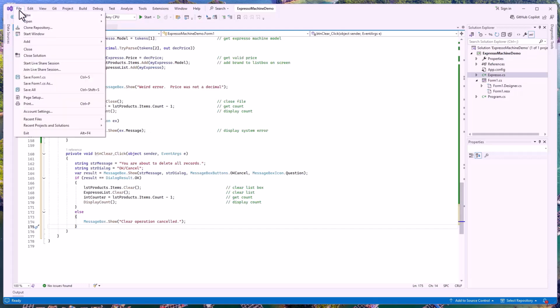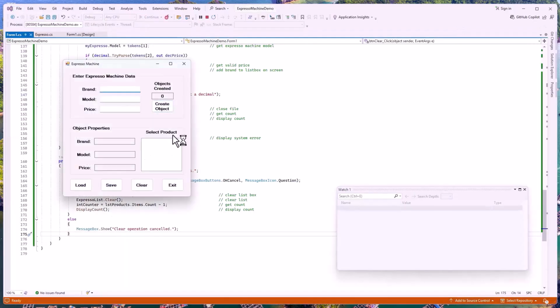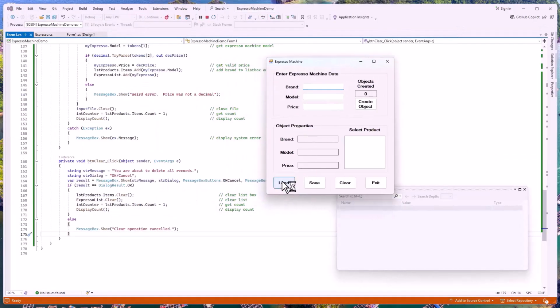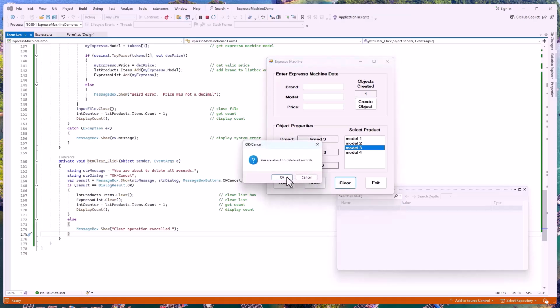Will this work? Let's go ahead and do our load. There's our objects. Let's clear it. You're about to delete all records. I'm going to say cancel that. Operation canceled. We're still in good shape. I can display my stuff. Okay, good. Good to know. Let's clear it now. Yes. Everything gets wiped out.